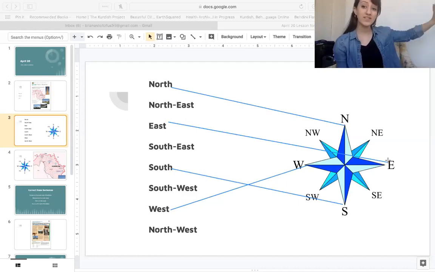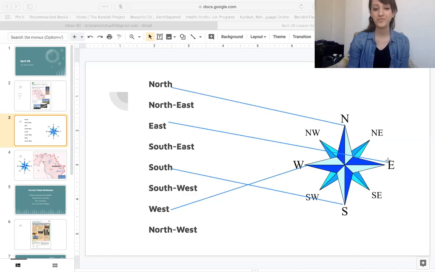What country is west of Kurdistan? Syria is west of Kurdistan. What country is north of Kurdistan? Turkey. And south of Kurdistan? Iraq.